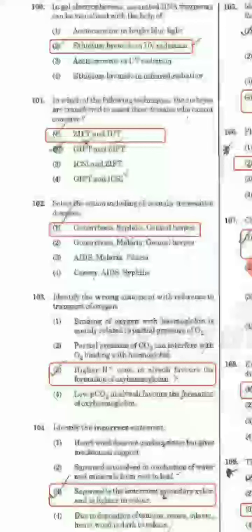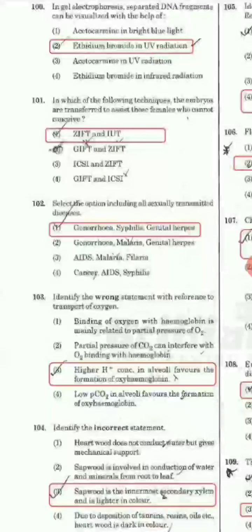Next is, identify the incorrect statement. So here incorrect is, sapwood is the innermost secondary xylem and is lighter in the color. So it is not lighter in the color and not the innermost secondary xylem.